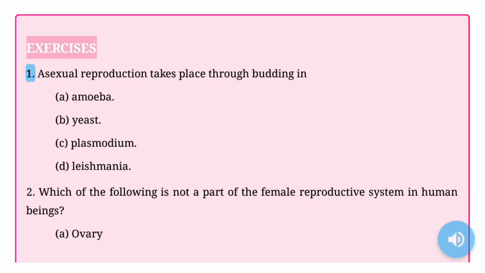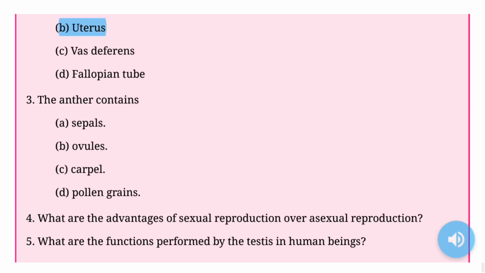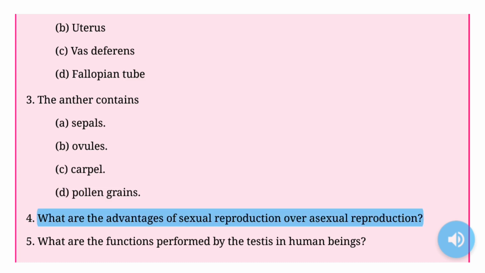Exercises. 1. Asexual reproduction takes place through budding in A. Amoeba, B. Yeast, C. Plasmodium, D. Leishmania. 2. Which of the following is not a part of the female reproductive system in human beings? A. Ovary, B. Uterus, C. Vas deferens, D. Fallopian tube. 3. The anther contains A. Sepals, B. Ovules, C. Carpel, D. Pollen grains. 4. What are the advantages of sexual reproduction over asexual reproduction?